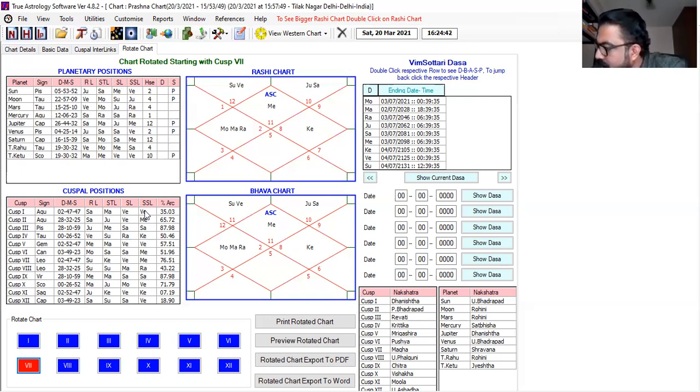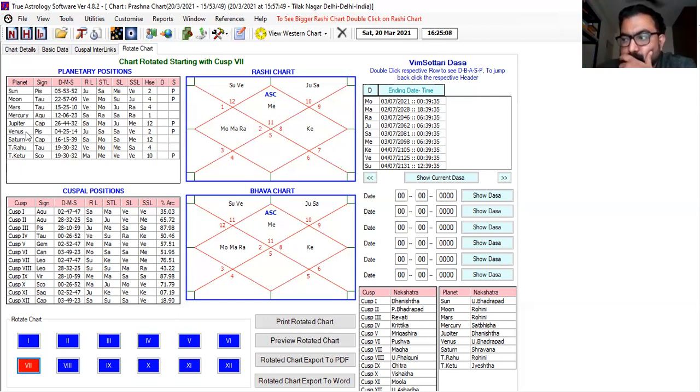So, whose chances do you see? Who should win today's match? Sir, team A. According to the potential, team A is a little stronger than team B. Yes. But before giving the prediction, we have to check the time of the match also. We have to check the dasha potential at the time of the match.